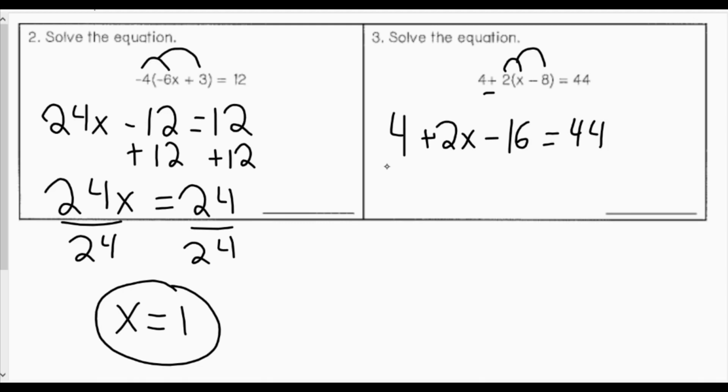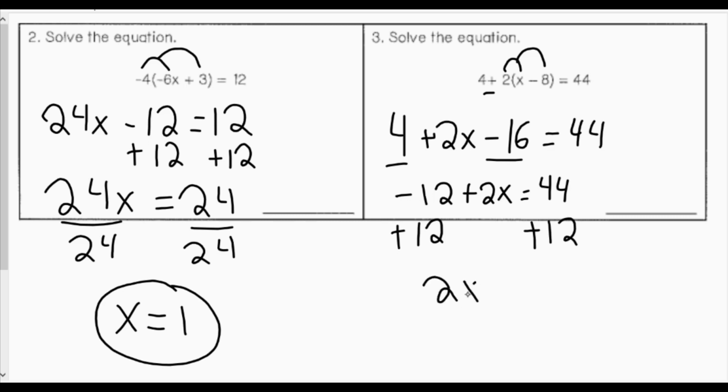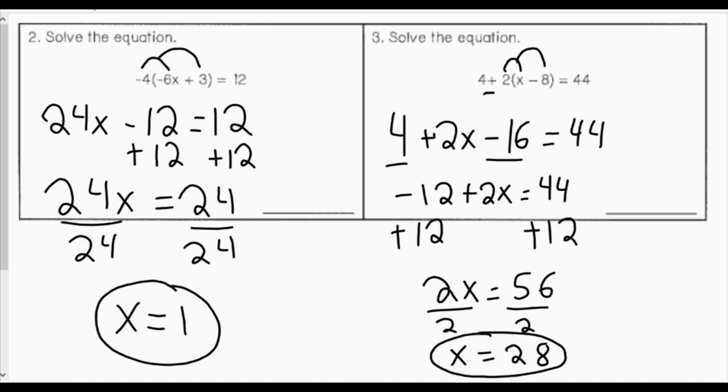I'll want to combine my 4 and my negative 16. 4 minus 16 is negative 12. I will add 2x, and I will keep my 44. I'll want to get rid of my negative 12, so I will use the inverse operation of addition to add 12 to both sides. So I will have 2x is equal to 56. I will undo my multiplication by using division. So I will divide by 2. So x will equal 56 divided by 2, which is 28. So x is 28 is the solution to my equation.